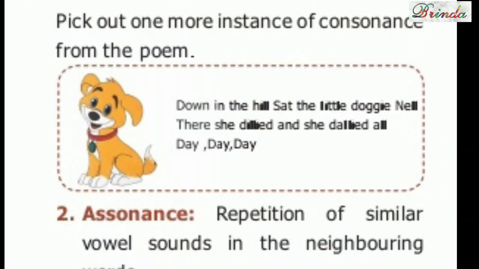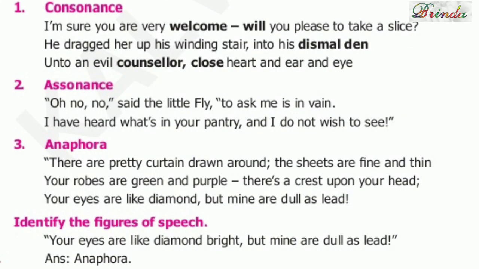So pick out more instances of consonance from the poem. We have to find more. For example, I'm sure you are welcome. Will you please to take a slice? Next one: He dragged her up to the winding stair into his dismal den. Another one: Unto an evil counselor close heart and ears and eye.